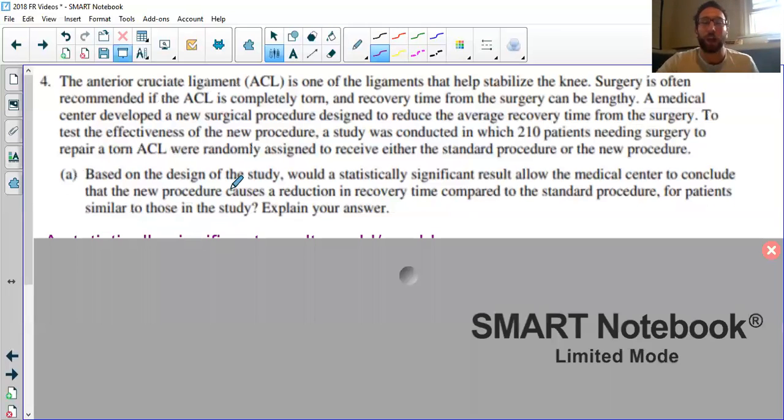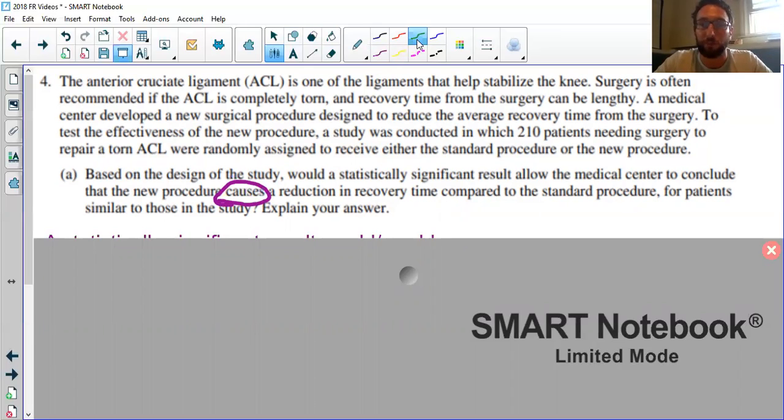Anyways. When I read A, one word jumps out at me, and hopefully a word jumps out at you too. They're asking us, can we establish, can we determine that the new procedure causes a reduction in recovery time compared to the standard procedure? This jumps out at me because one thing we want to keep in mind is if we're trying to decide, can we establish a cause and effect relationship? The only thing that matters is how the data was collected.